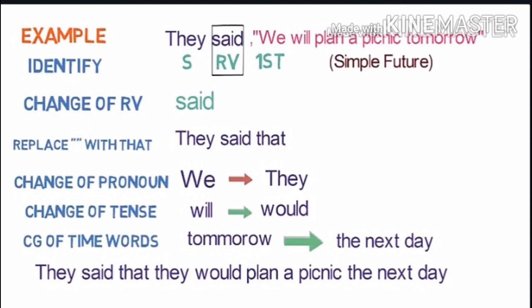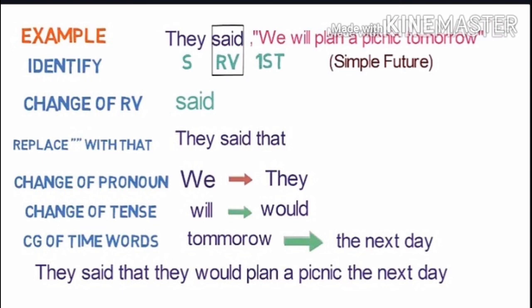The third step is to replace inverted commas with "that." So the sentence will become like this: They said that. The fourth step is change of pronoun. Here "we" is in first person and the subject is "they," so "we" will be changed to "they." The next step is change of tense. Here the sentence is in simple future, so "will" will be converted into "would." The next step is changing of time words, so "tomorrow" will be converted into "the next day." So the final sentence in indirect speech will be: They said that they would plan a picnic the next day.